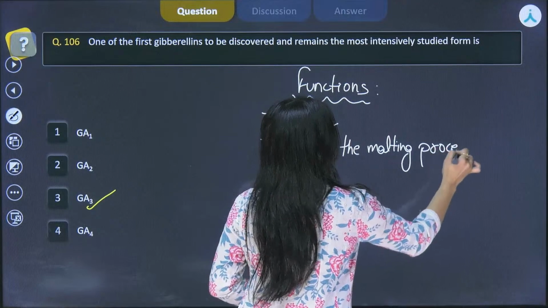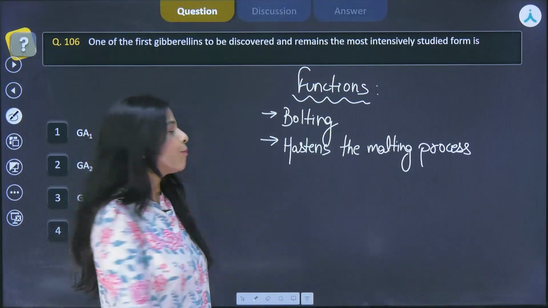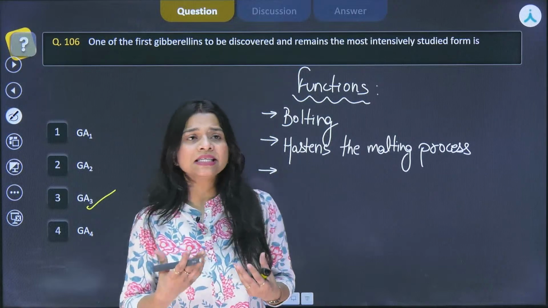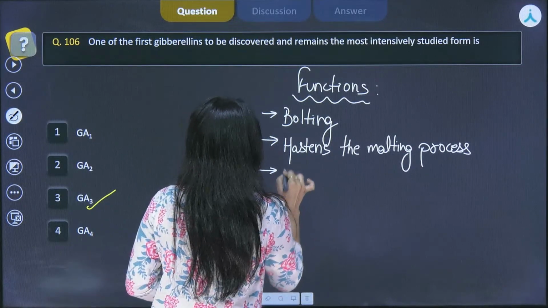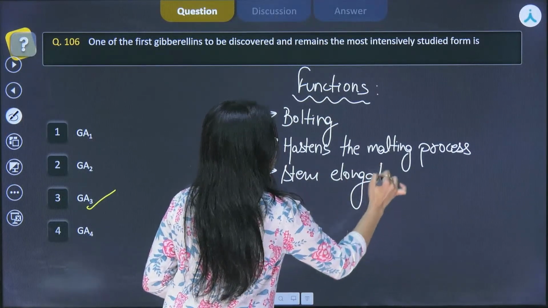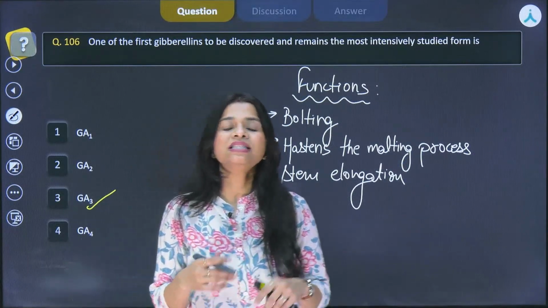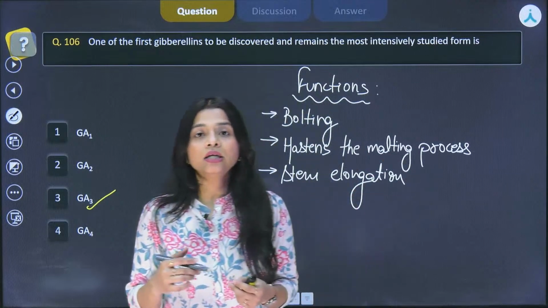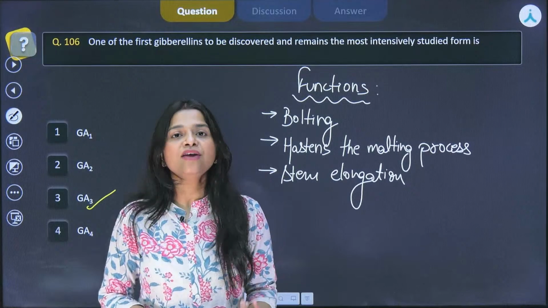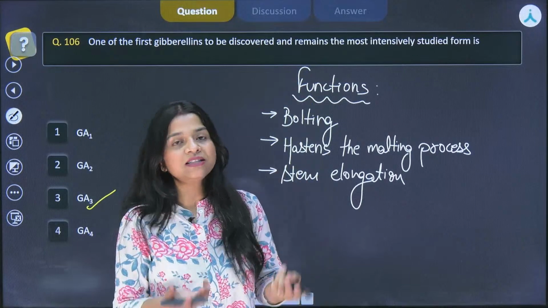It is done in the brewery industry, and gibberellins are used to hasten this process. Third, they help in stem elongation, basically internode elongation, and that leads to a high yield of sugarcane too, because the yield we derive from sugarcane is from its stem, and if we are enhancing its length, obviously the yield will be more.